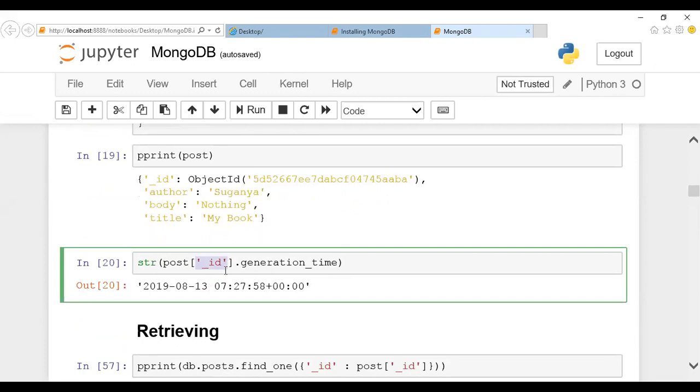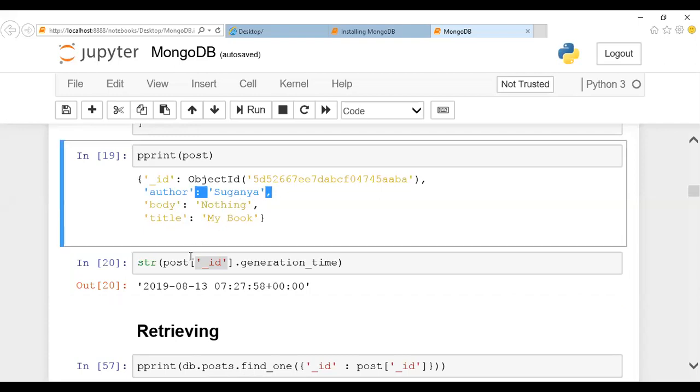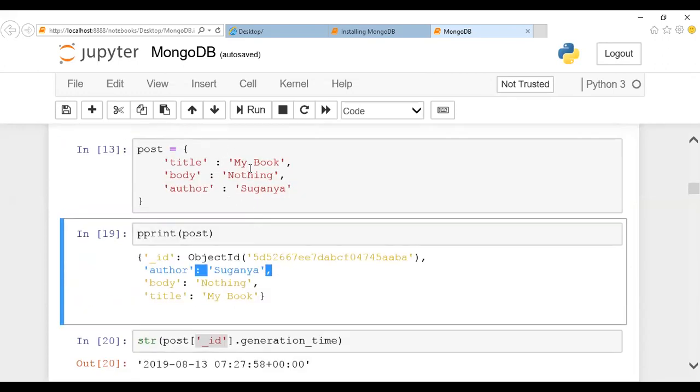If you give the ID of it, it will give you at which time it was generated. So when this particular document has been created, the created date will be shown. I've created this document as a JSON document in the year 2009 8 13. So whenever you're retrieving it, this will show when the document was created. So these are the common operations, guys, of how to fetch the information about the stored document, like a select command.